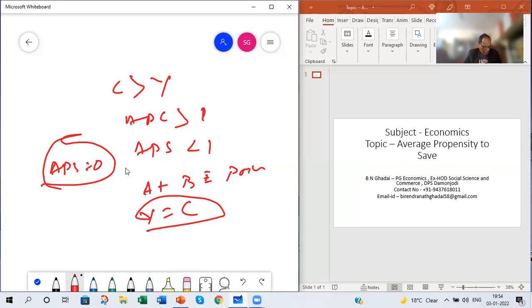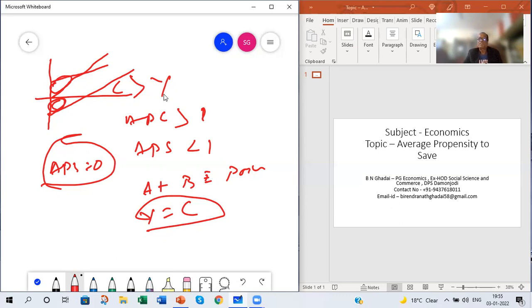That is the break-even point. And the third property is that APS can be negative or less than 0. In the initial stage, that's why when you draw the saving curve, we start from the negative area below the axis. In the beginning, because of autonomous consumption, we have negative saving, and because of the negative saving, the value of APS can be negative.